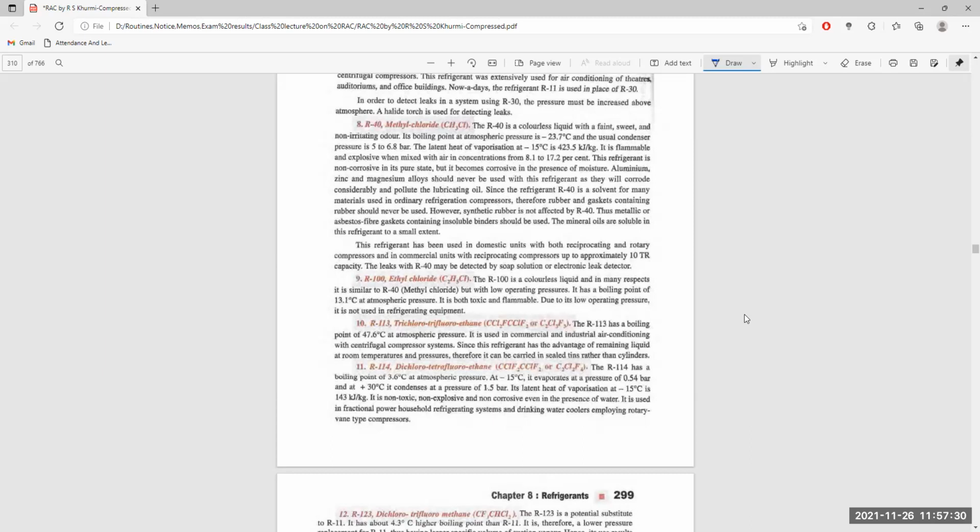It is non-toxic, non-explosive, and non-corrosive, even in the presence of water. It is useful in household refrigerator systems and drinking water coolers employing rotary vane compressors.